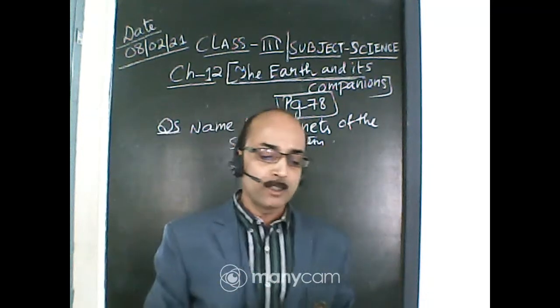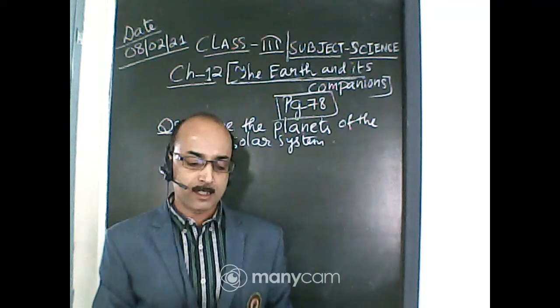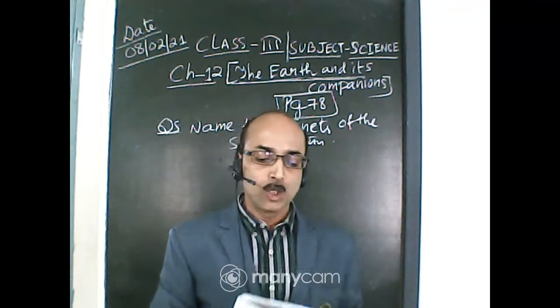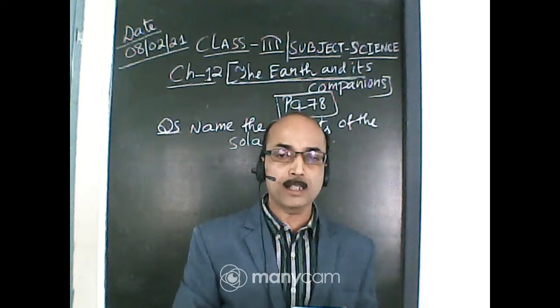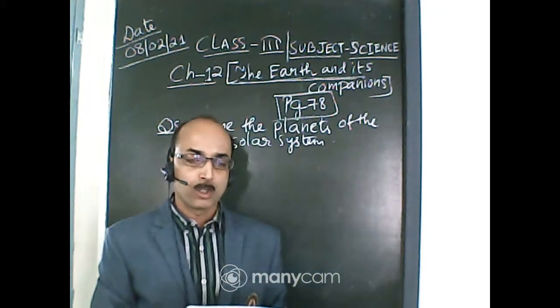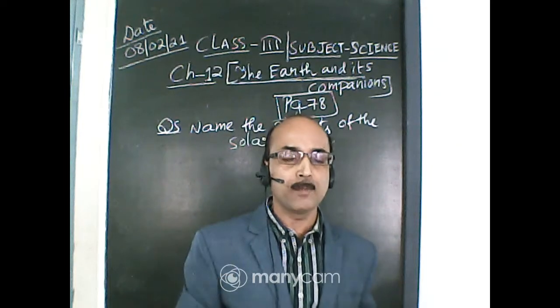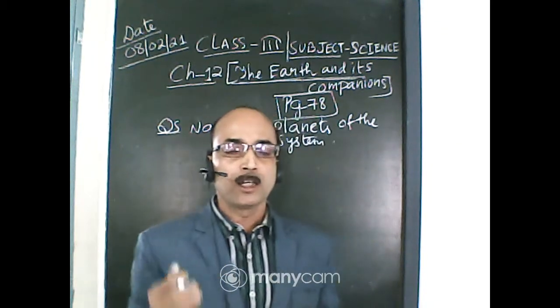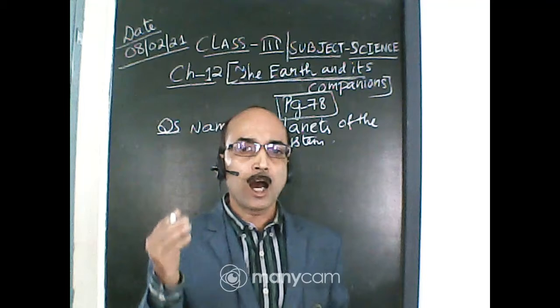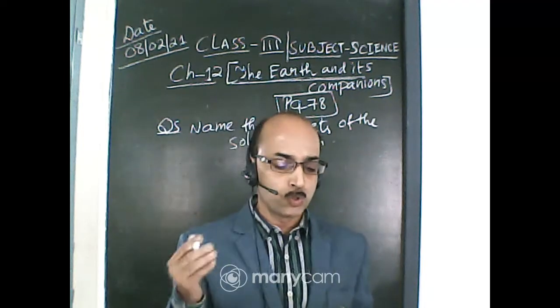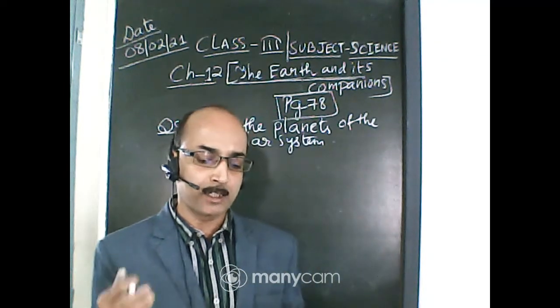The planets are Mercury, Venus, Earth, Mars, Jupiter, Saturn, Uranus and Neptune. Remember there are 8 planets in the solar system.